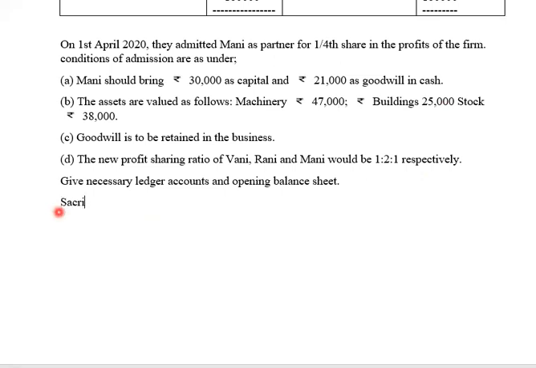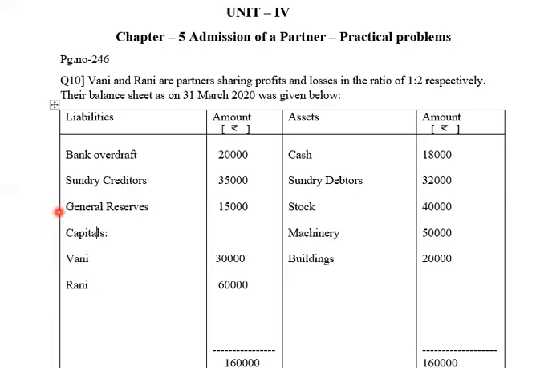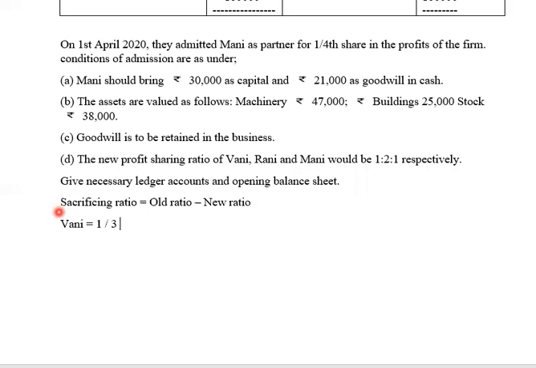So first we'll be calculating sacrificing ratio by using the formula old ratio minus new ratio. First one, old ratio is 1/3, minus new ratio is 1/4. So 4 ones are 4 minus 3 ones are 3, divided by 3 fours are 12. So it is 1/12.